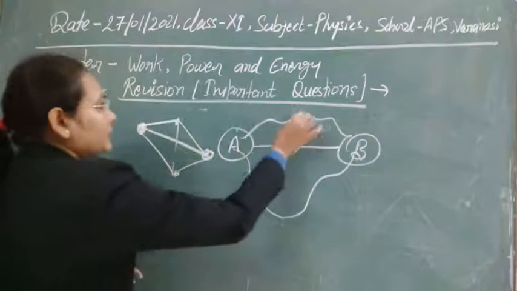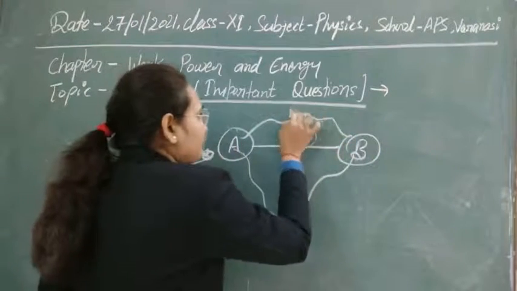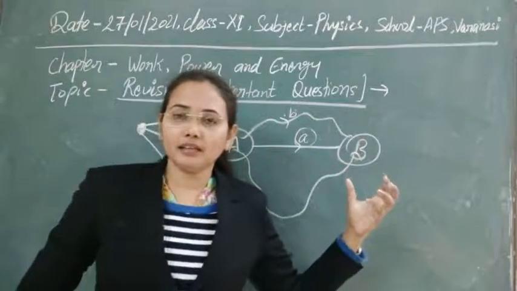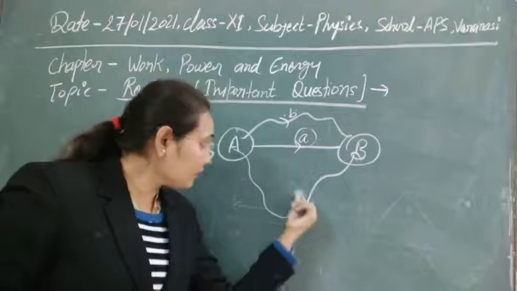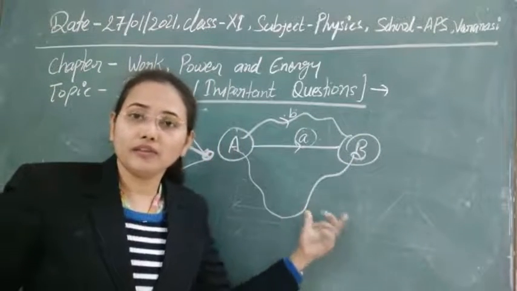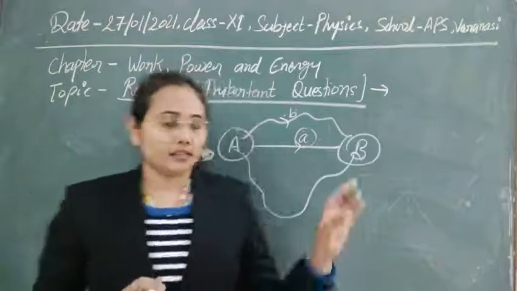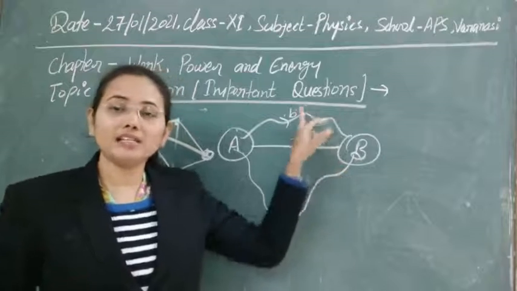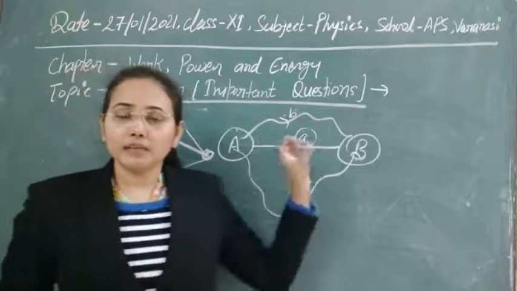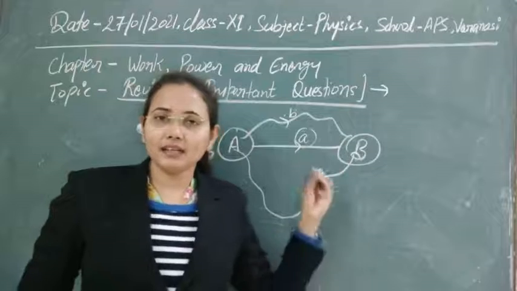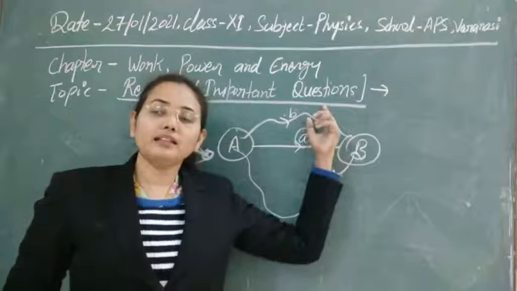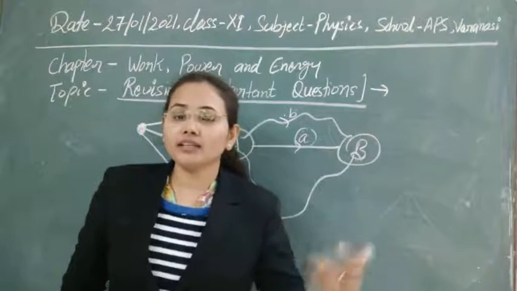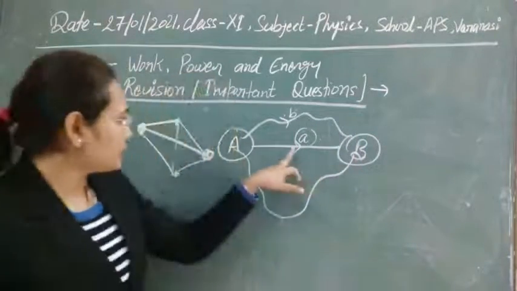But if we are just taking this side road, suppose that the path is a sandy type of path, and if the other path we are taking is also a very rough path, then in the first case the friction will be less in comparison to these two paths. So it means that the force acting here will have a different value than the force acting in these cases. So in both cases the work done will be different,